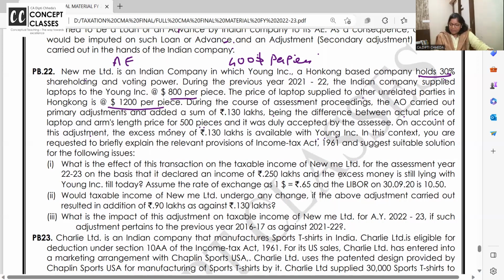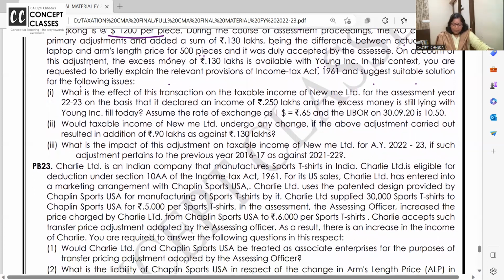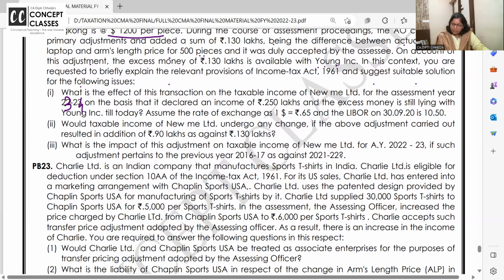Now secondary adjustment. In this context, you are requested to briefly explain the relevant provisions of the Act and suggest suitable solutions for the following issues. What is the effect of this transaction on the taxable income of Numi Limited for assessment year 23-24? We are doing all this for 23-24, on the basis that it declared an income of 250 lakhs and excess money is still lying. Assume the rate of exchange and the LIBOR rate.